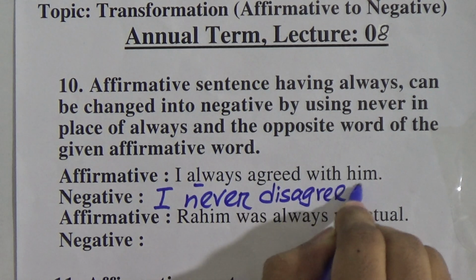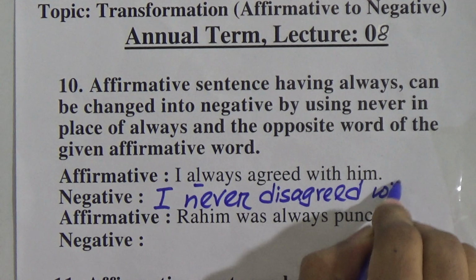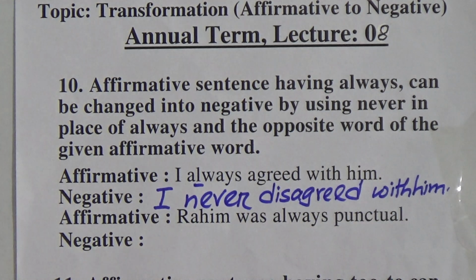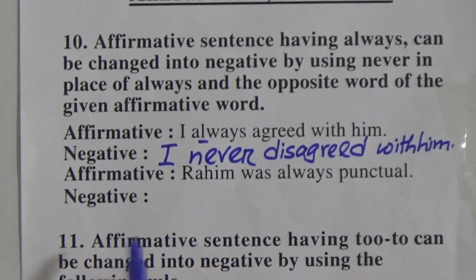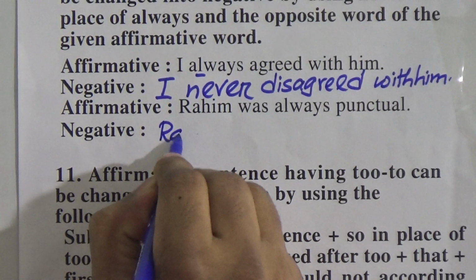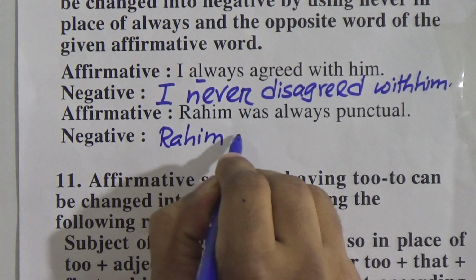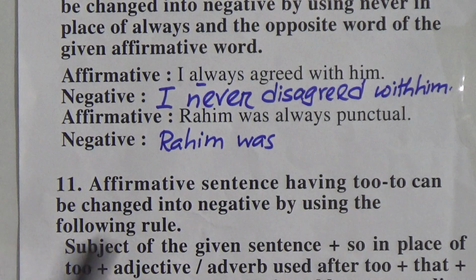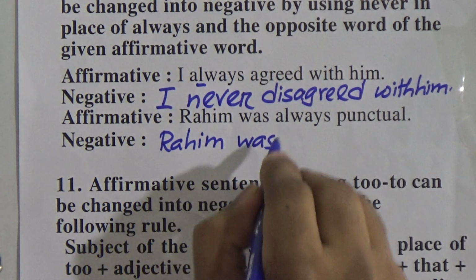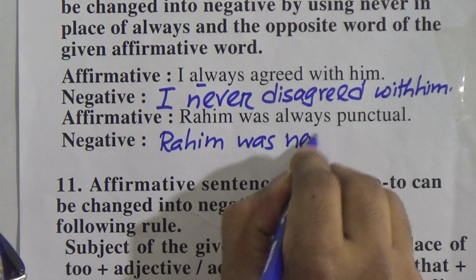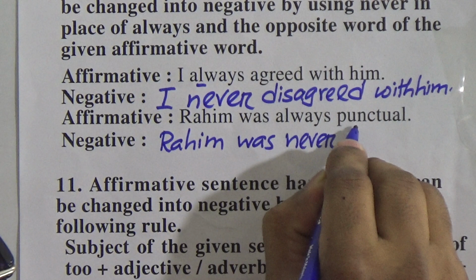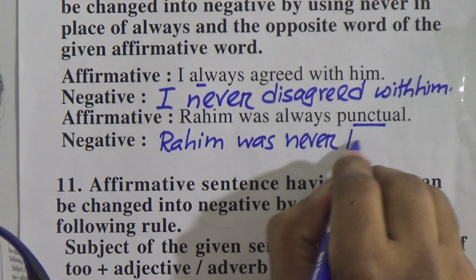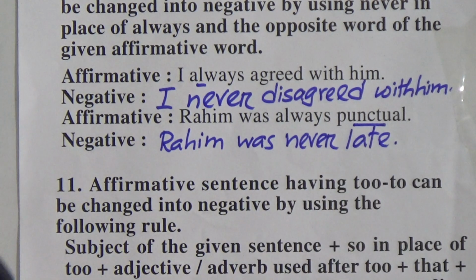Okay, disagreed with him. Next one, Rohim was always punctual. So the subject will remain the same, Rohim, the verb also will remain the same. In place of always, we will use never. Always will be changed into never and the opposite of the affirmative word. So punctual, opposite is late.